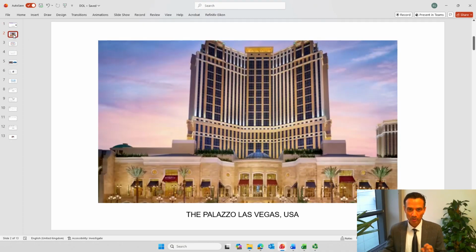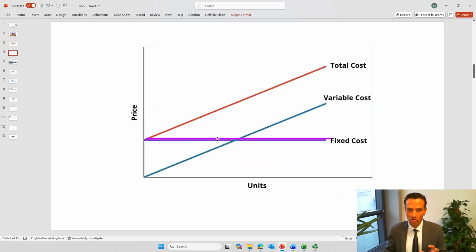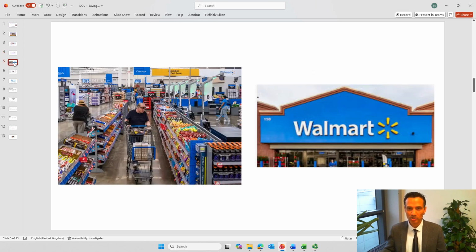You can think of hotel industries and airline industries. In the case of these industries, the fixed cost is going to be much higher than in some other industries such as supermarket industries, right? In supermarkets, of course, there will be some fixed costs such as the rent of the building, insurance and so on, but the variable cost is the major cost. For example, if a consumer wants to buy a bottle of milk, the suppliers such as Walmart need to order that bottle of milk to sell it to the consumer.